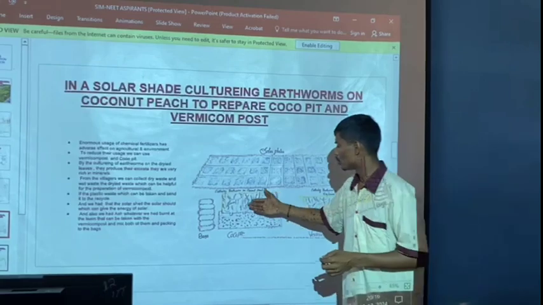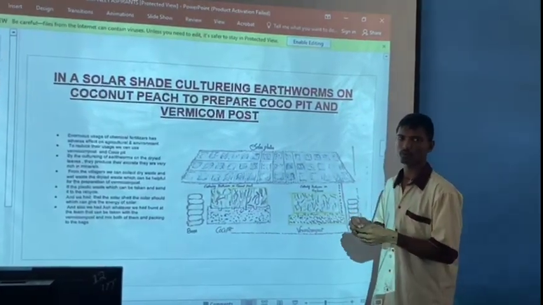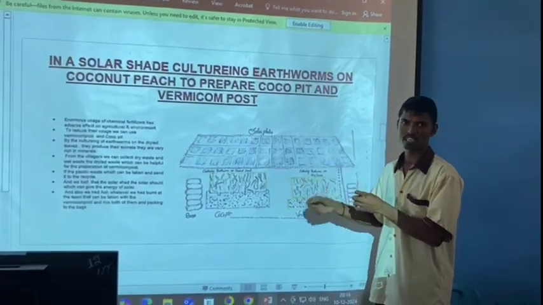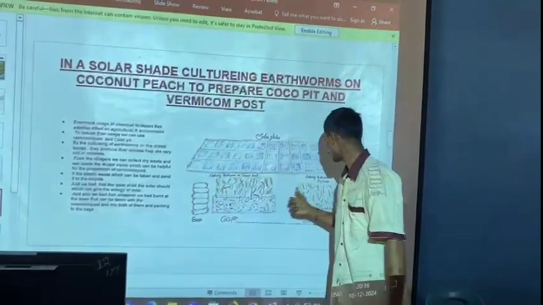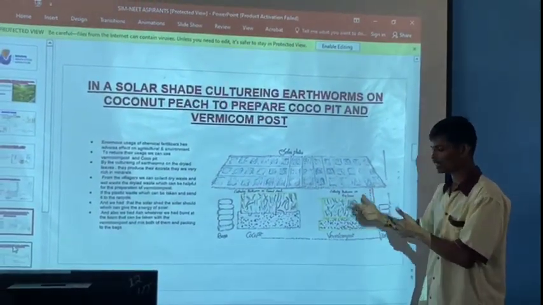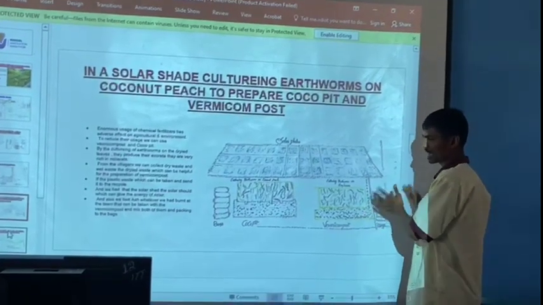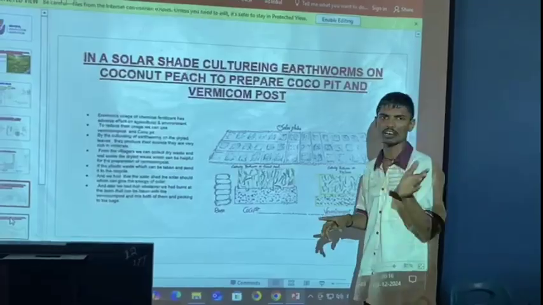And for the cocoa peat, we can use coconut peat. In the coconut peat, whatever fiber is there will be eaten by the earthworms and the threads will remain. Those threads we place in bags. And the vermicompost, whatever the excreta of the earthworms is, we place in bags. So it is rich in minerals.